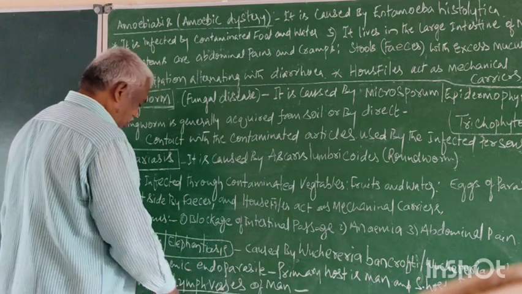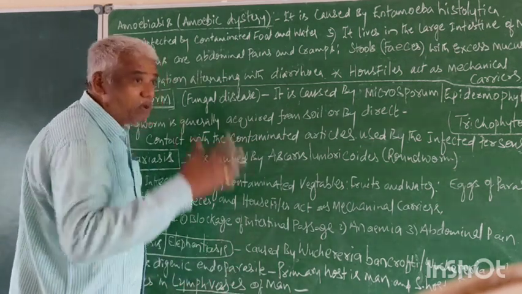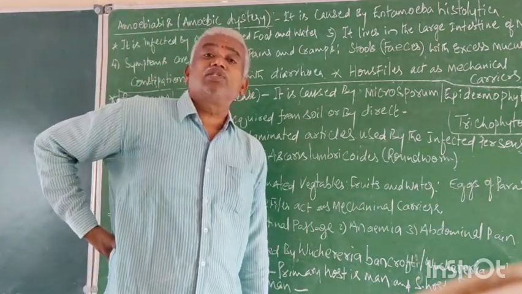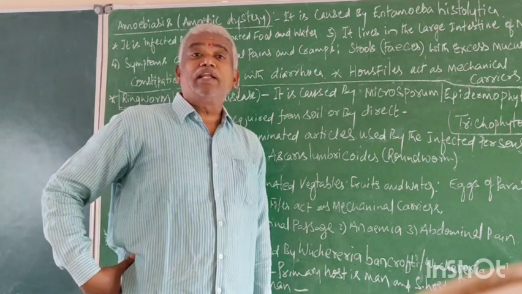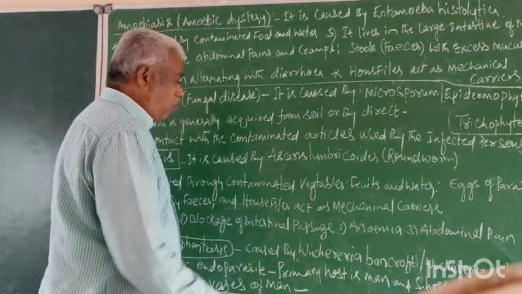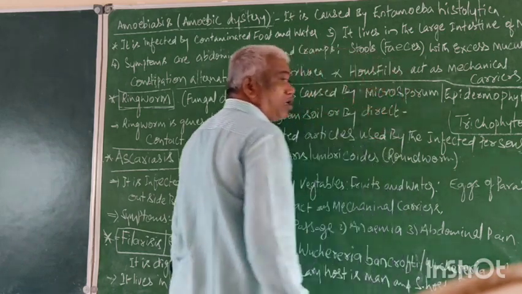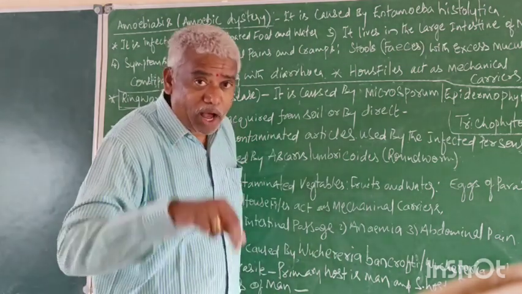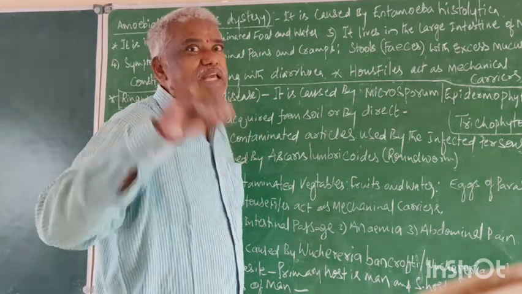Now, it is a digenetic endoparasite like Plasmodium. Plasmodium is digenetic: the primary host is the female Anopheles mosquito and the secondary host is man. Similarly, like Plasmodium, Wuchereria bancrofti or Wuchereria malayi is also a digenetic parasite, because this parasite requires two hosts to complete its life cycle.